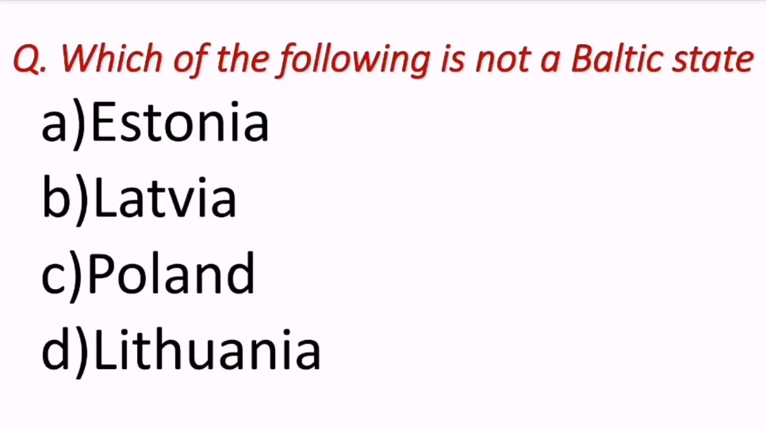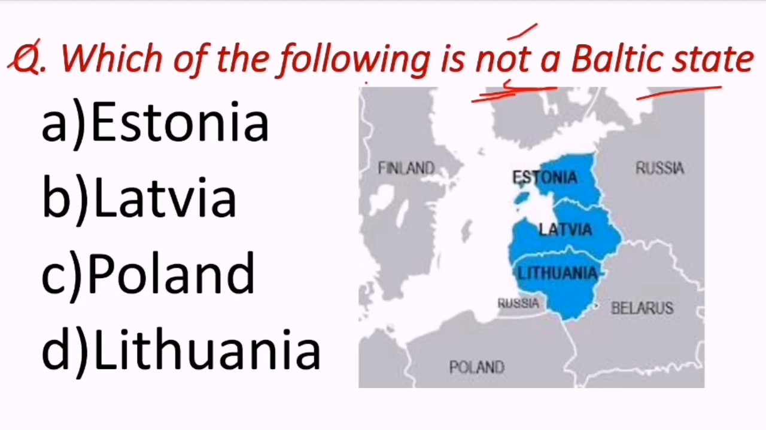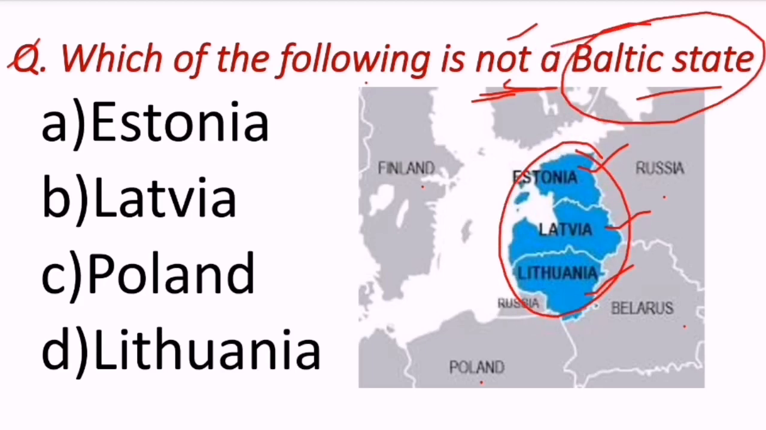Let's see this question. Which of the following is not a Baltic state? What is a Baltic state actually? If you look at this map, this is Russia, Finland, Poland, Belarus. In between these you can see Estonia, Latvia, Lithuania. These 3 countries are called the Baltic states. They come many times in the news.